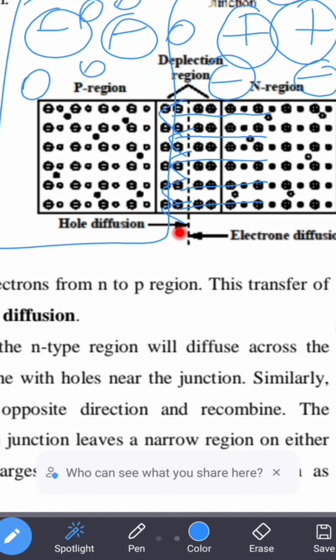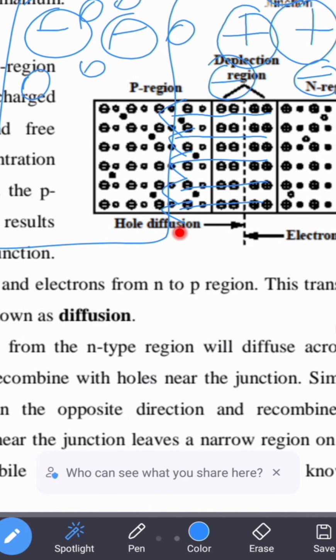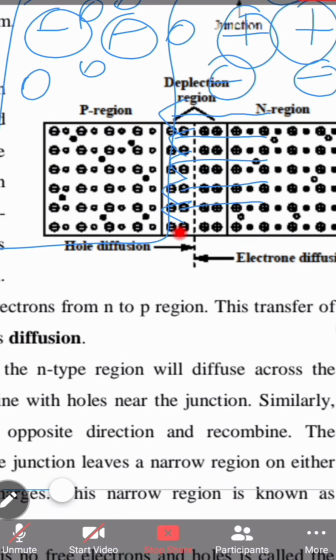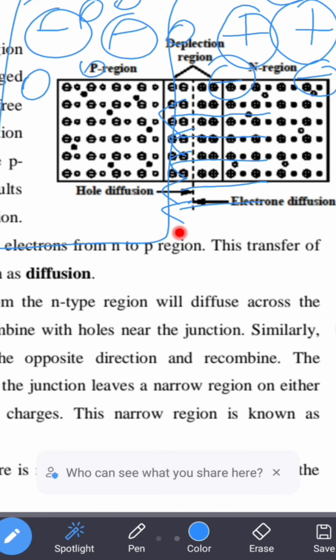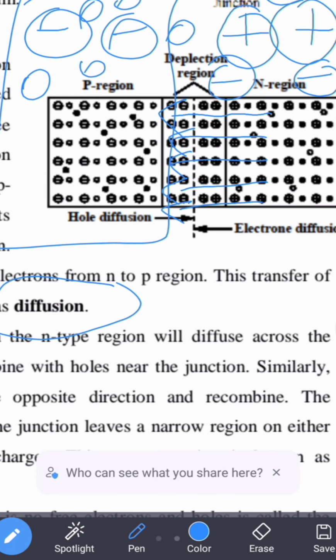And these majority charge carriers have recombined, in the sense the electrons will combine with the holes, and this process, that is electron moving from n region to p region, is called diffusion. The process of transferring electrons from one region to another region through the junction because of the difference in the concentration gradient is called diffusion.